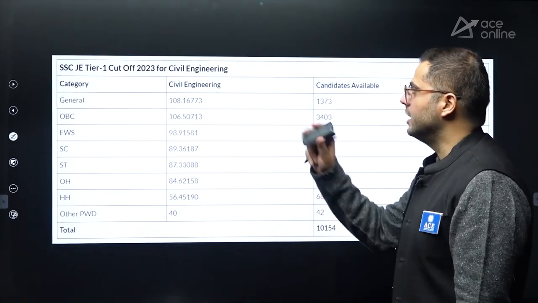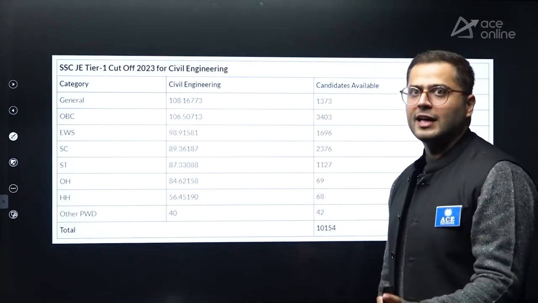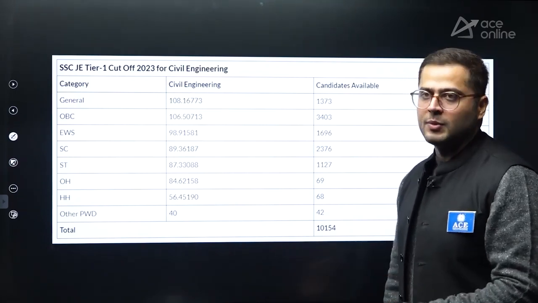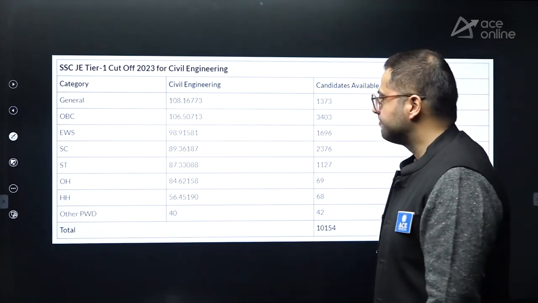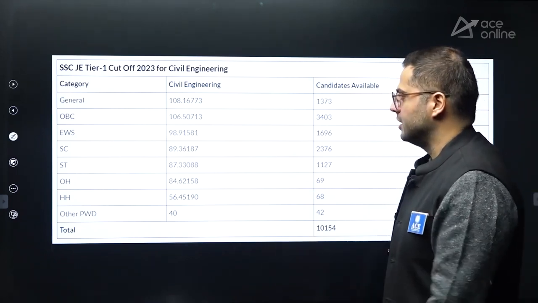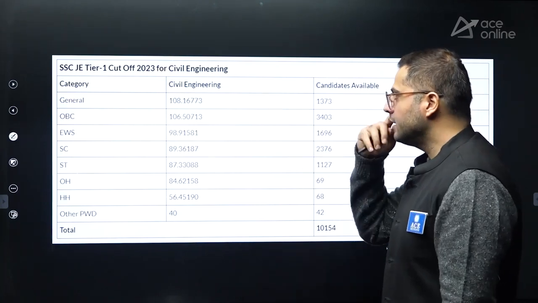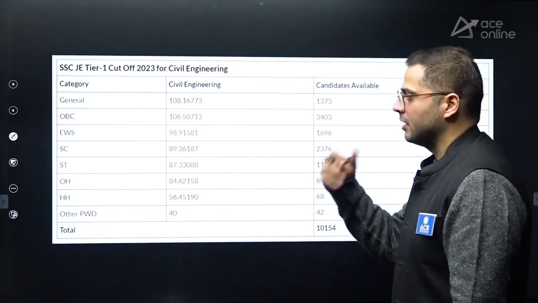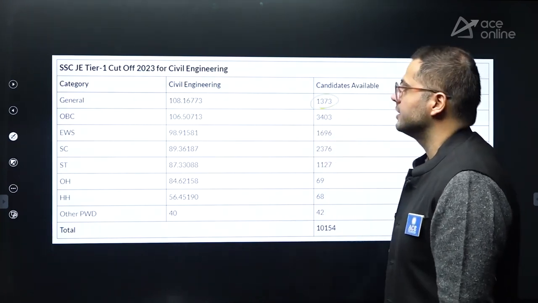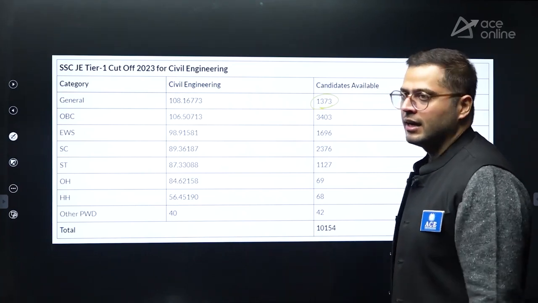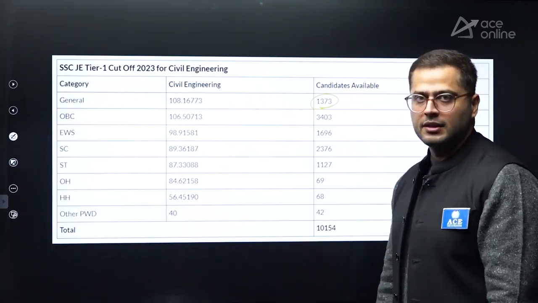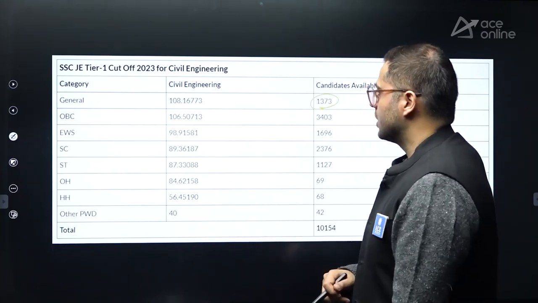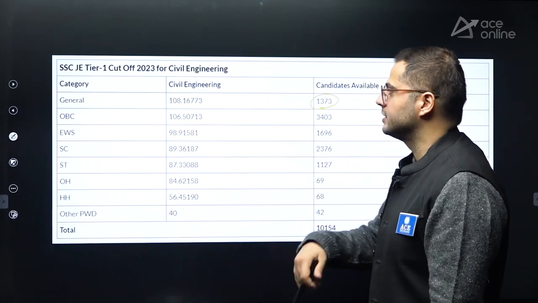After this, for the year 2023, you can see paper 1 has been the same. The pattern of paper 1 has been the same over the years. For 2024, it was changed a bit, and the last year as well. So for civil engineering students, general category, you can see 108 was the cutoff as the number of seats was increased. How many students were called? 1300 students. So you can see for the general category, they are calling somewhere around 1000 to 1300 or 1400, not more than that. For OBC, you can see 106, not much difference there.